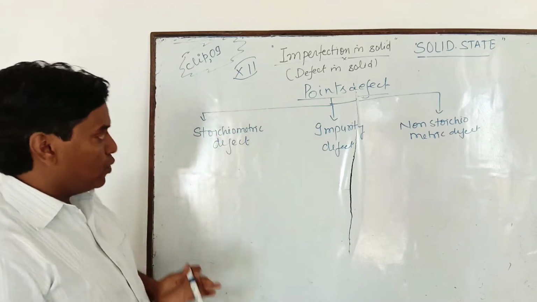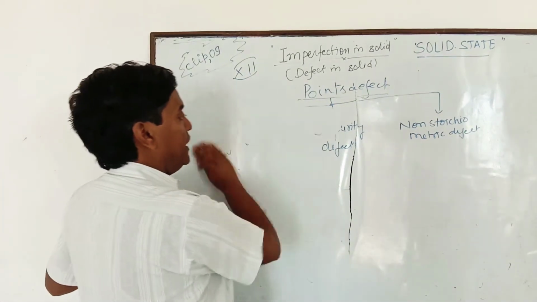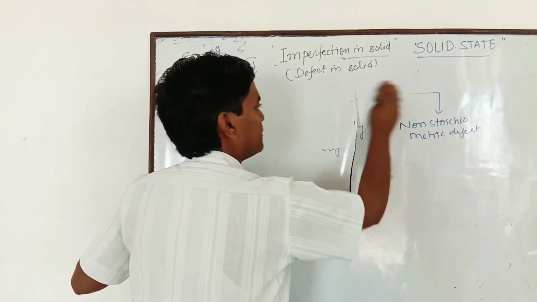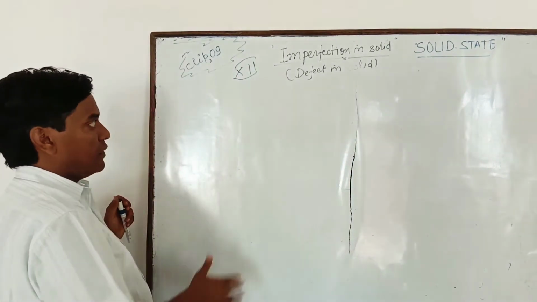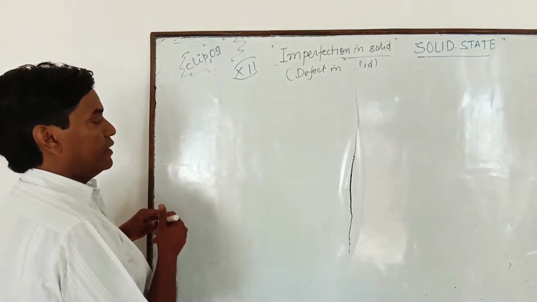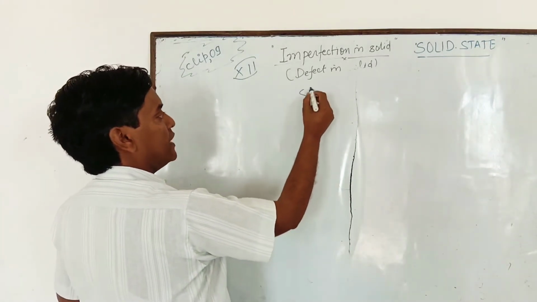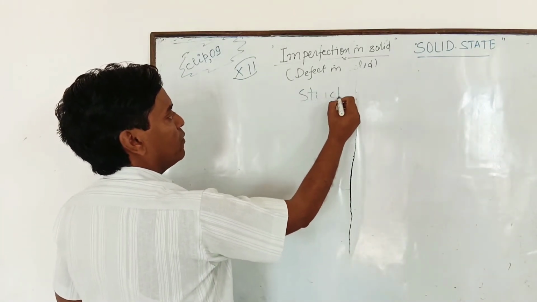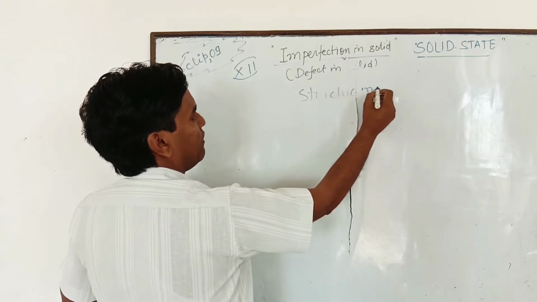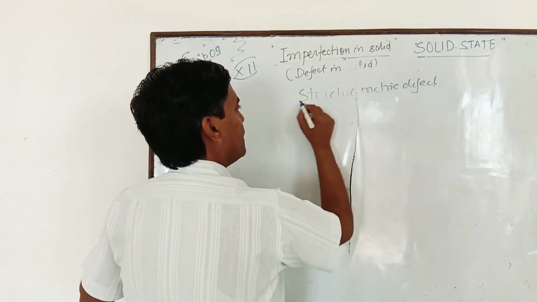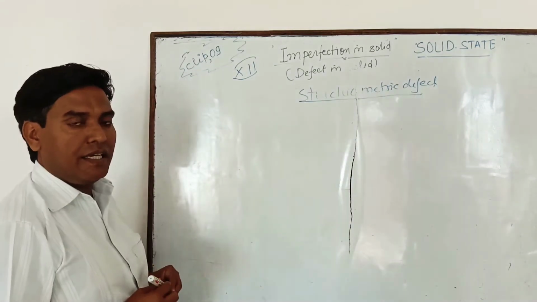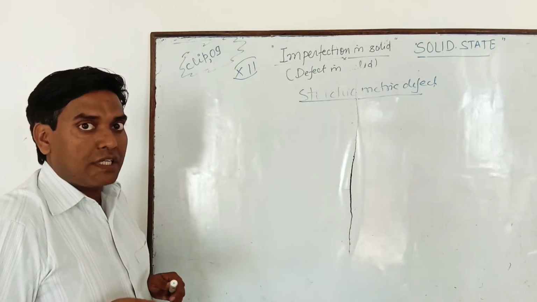Now I am going to explain the stoichiometric defect. Clear? In this defect, the stoichiometry of the compound in the solid remains the same before and after the defect.